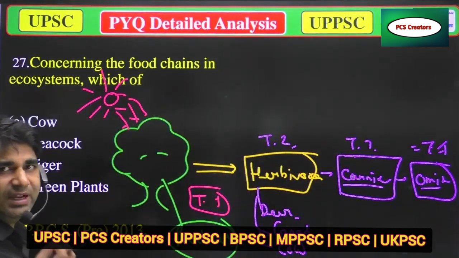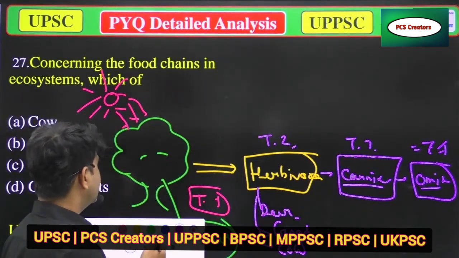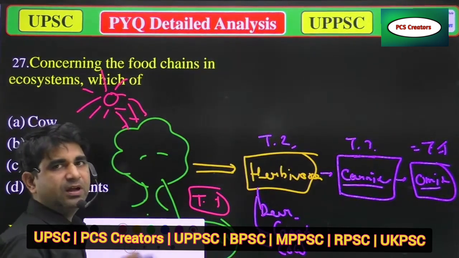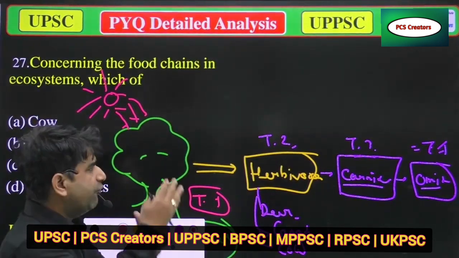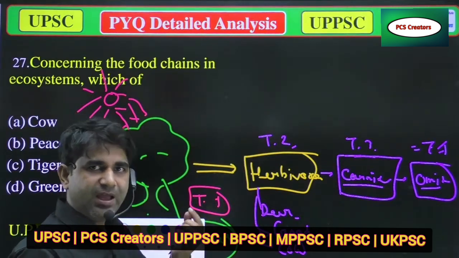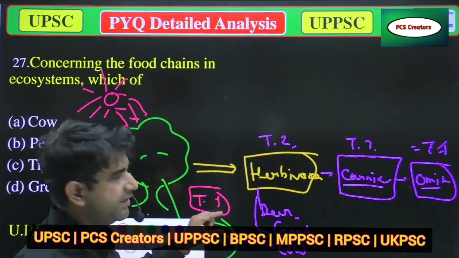And what about the 10% law? The 10% law states that there will be transfer of 10% of energy from one trophic level to another trophic level. Be attentive, and if you are attentive, this will be easy for you.